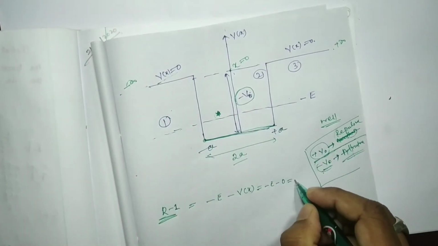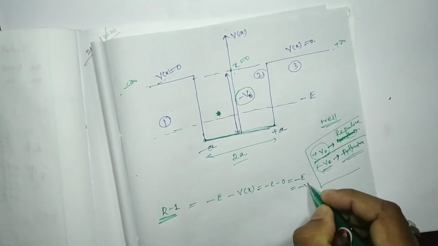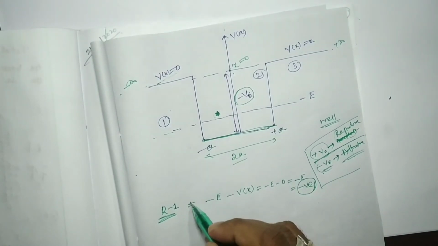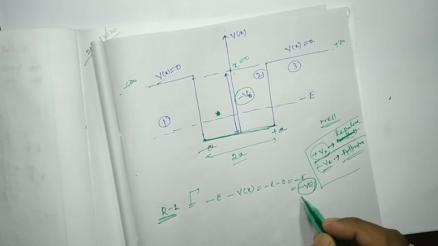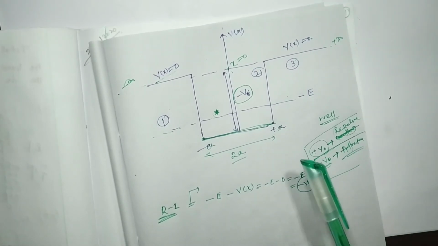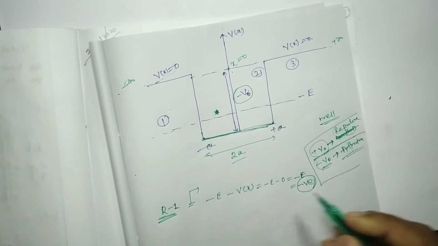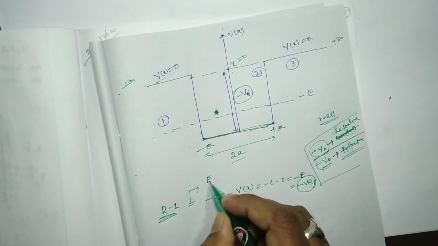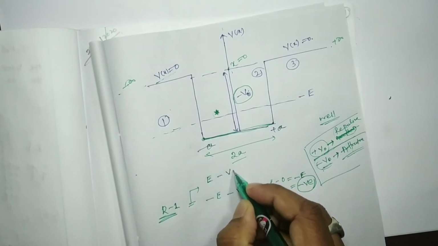So we got minus E, means negative. In general, to identify which region is bounded or unbounded, we have to do the total energy minus the potential energy.